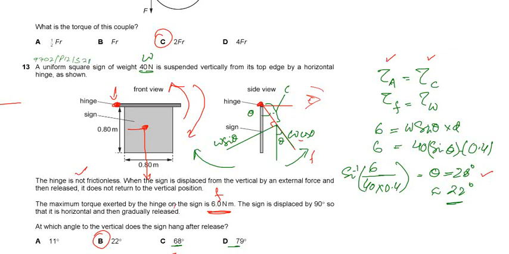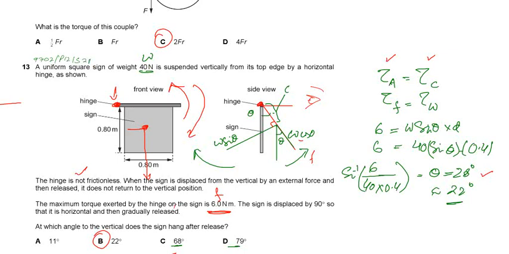That means the turning effect due to the friction force is given, right? The sign is displaced by 90 degrees, so the horizontal, and then gradually decreases. I brought it to 90 degrees and released it, that is here, right? So when it is at 90 degrees and released, it will come back down, but since hinge friction is present, it has friction, so it will stop somewhere. So let's say this is the point when we move this board 90 degrees horizontal and then release, it will come back to this position, and after that it didn't move, right?